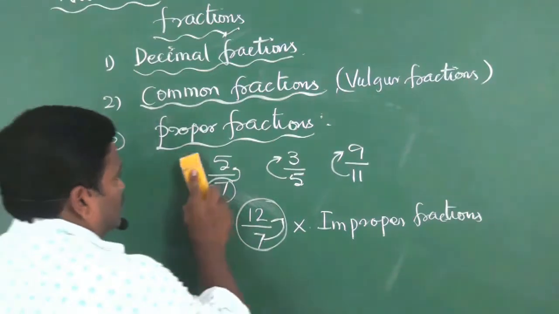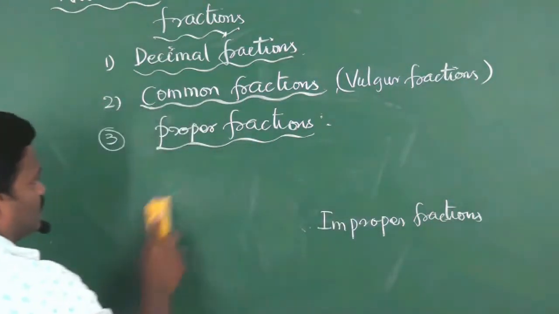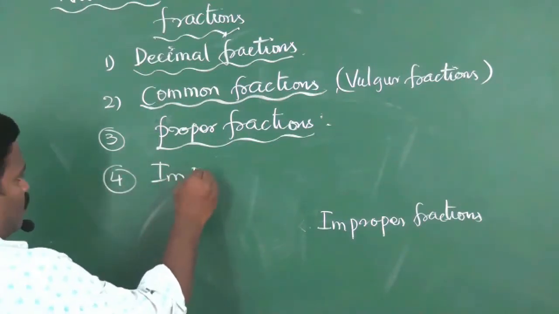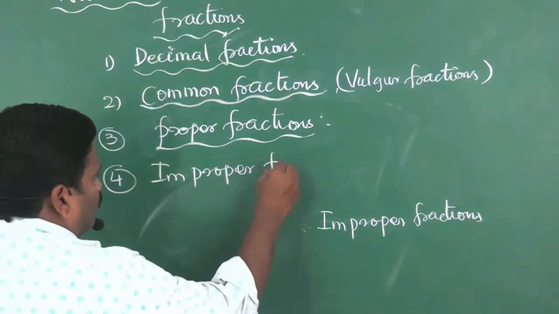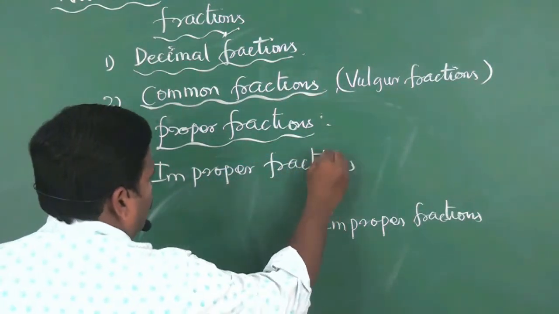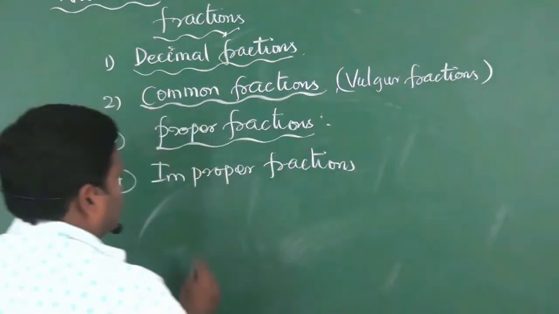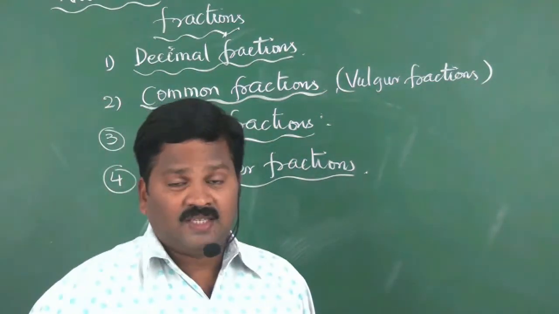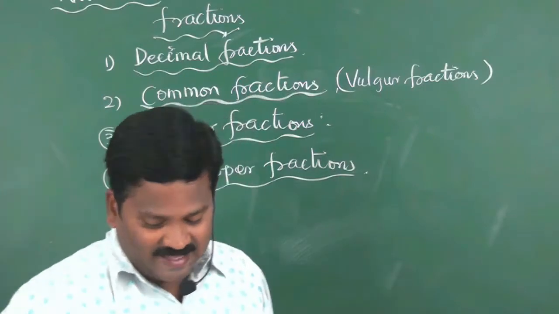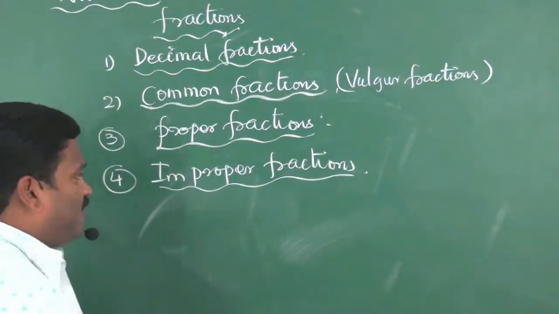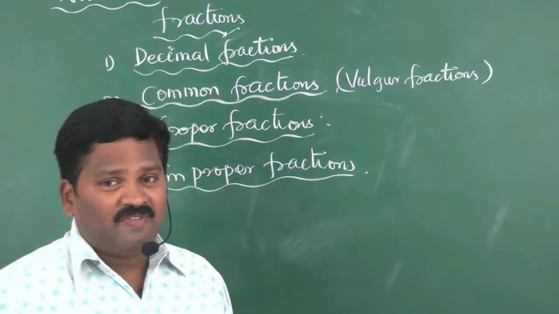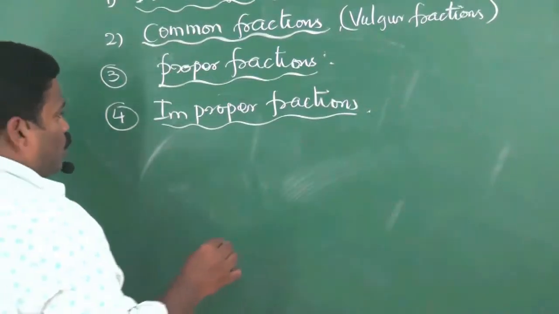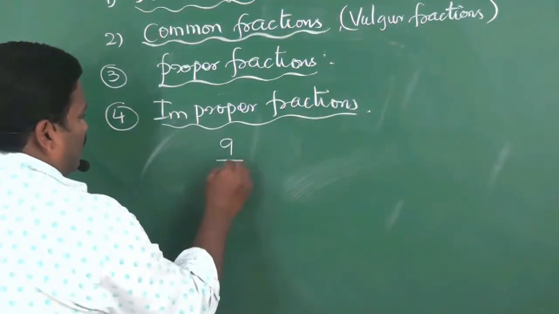Now, let us discuss improper fractions, the fourth point. If the numerator of the fraction is more than the denominator, then the fraction is called an improper fraction, like 9 by 4.